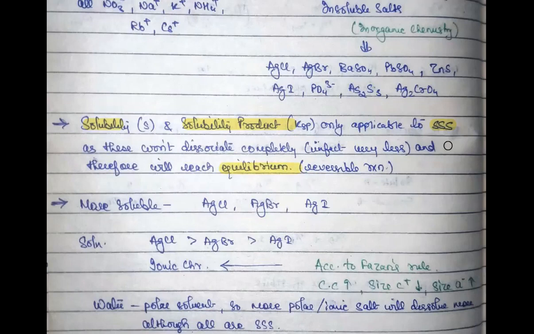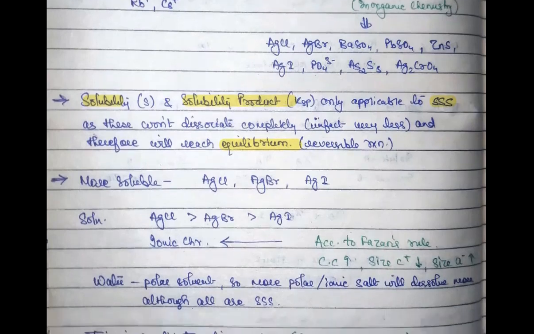That is only possible in the case of sparingly soluble salts, because in highly soluble salts all of them are in the dissociated ionic state, so equilibrium is not possible. That is why we are not bothered about solubility and solubility product there, because everything is soluble, that is 100% solubility. I hope this point is clear, because it is most important.